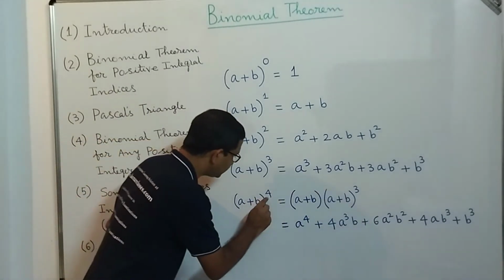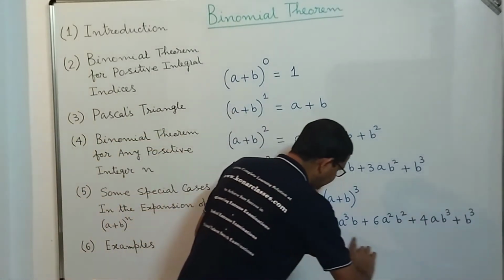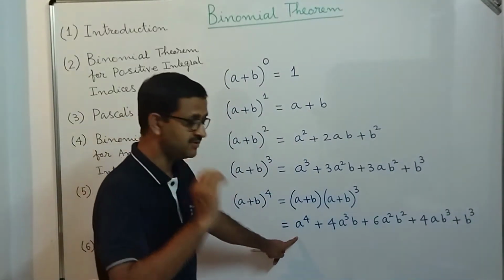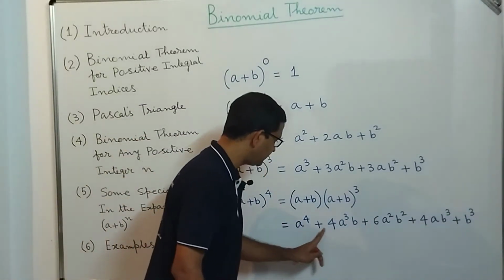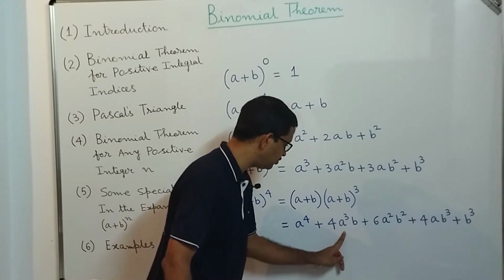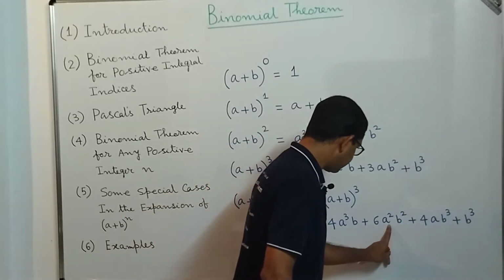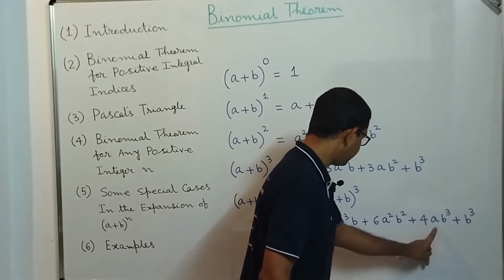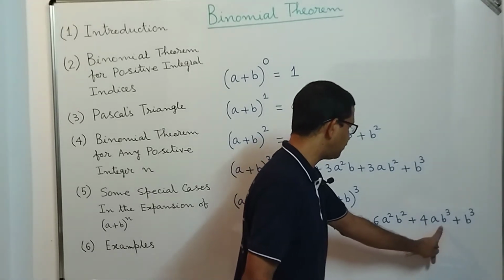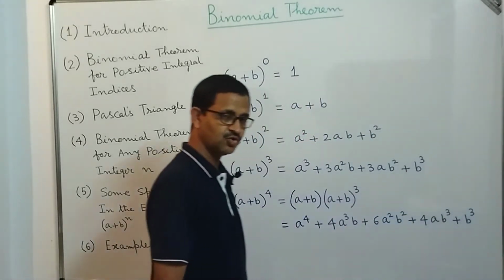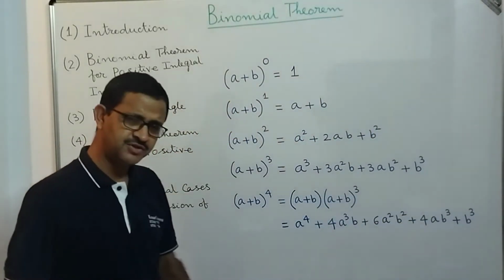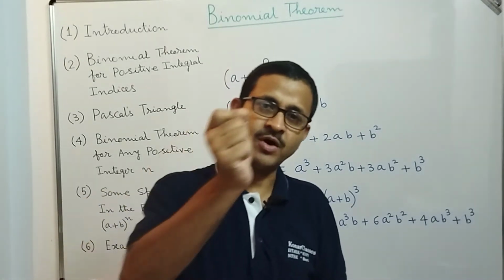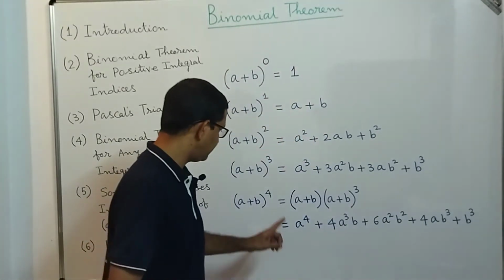The power here is 4, but if you see in the right hand side in the expansion there are 4 plus 1, that is 5 terms. The first term is a power 4, second term is 4a cube into b, third term is 6a square b square, then the fourth term is 4ab cube, and fifth term is b power 4. And in that way, if you proceed, you will get the number of terms in the expansion is one more than the power.